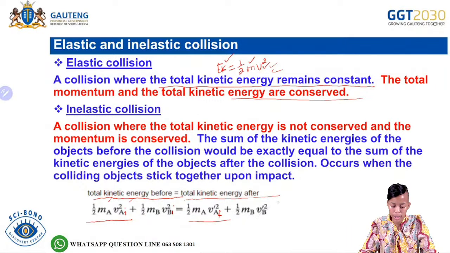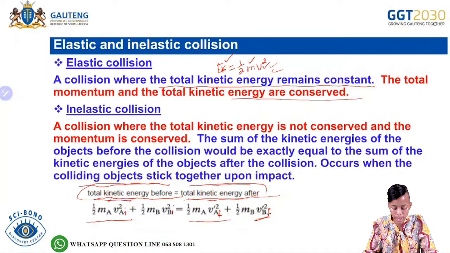And then the total kinetic energy after would also be representing the final velocity of object B. Okay, so just to repeat, when it comes to elastic collision, the total kinetic energy before a collision is equal to the total kinetic energy after a collision. And the total momentum is conserved, meaning that the total momentum before the collision would be equal to the total momentum after a collision. That is with an elastic collision.